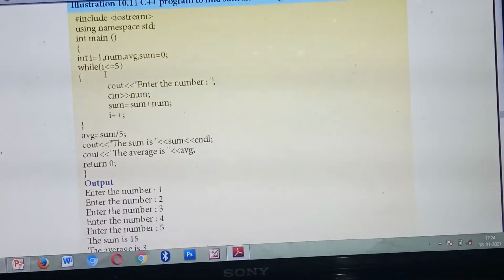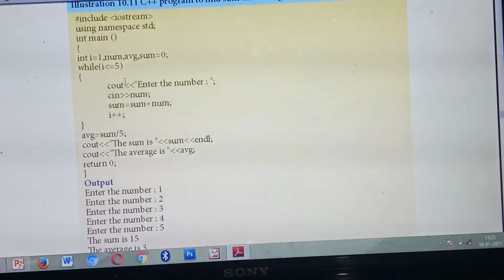Okay. So while, what's the condition? I less than or equal to 5. Because in the question they asked to find the average of 5 numbers. Till 5. What's the meaning of while I less than or equal to 5? The initial value of I is 1. So 1, 2, 3, 4, 5. Till 5 it will execute. Understood?